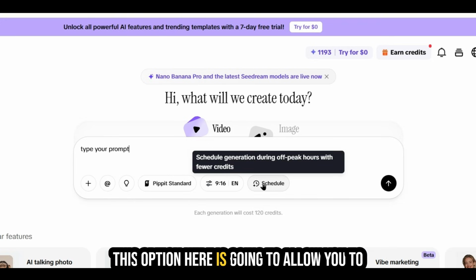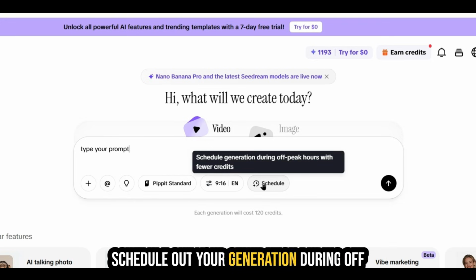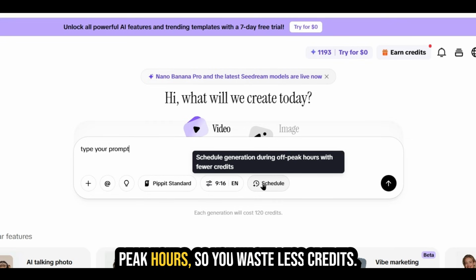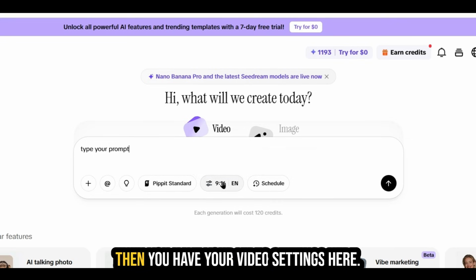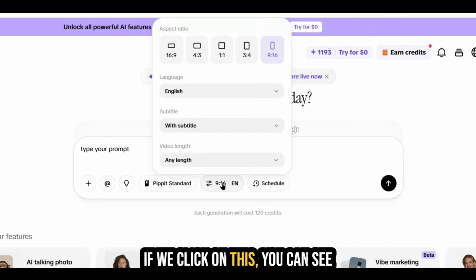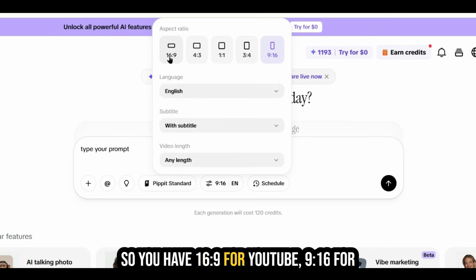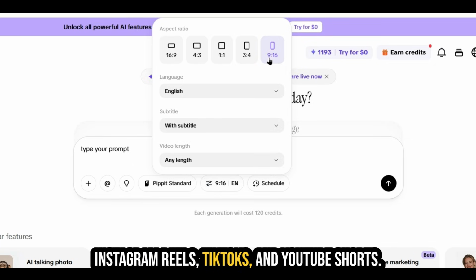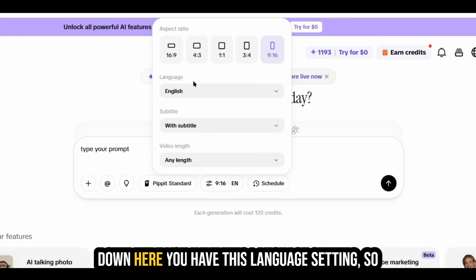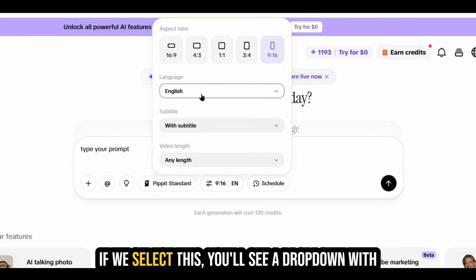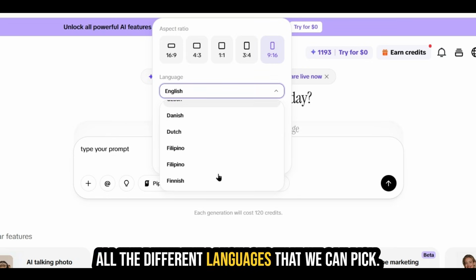This option here is going to allow you to schedule out your generation during off-peak hours so you waste less credits. Then you have your video settings here. If we click on this, you can see that you have the aspect ratios. So you have 16:9 for YouTube, 9:16 for Instagram Reels, TikToks, and YouTube Shorts. Down here, you have this language setting. So if we select this, you'll see a drop down with all the different languages that we can pick.